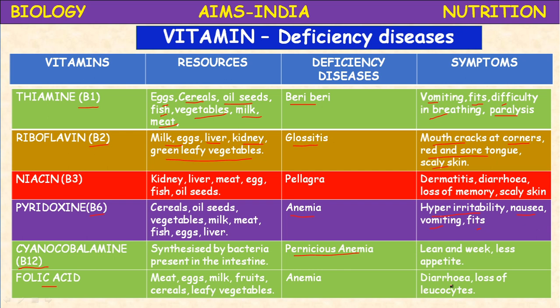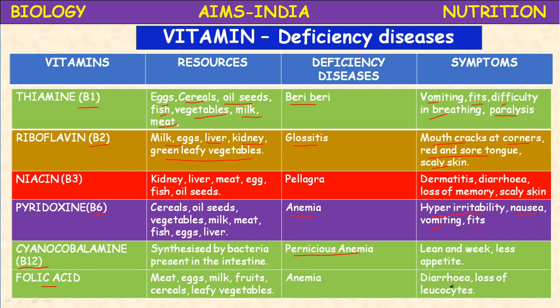And mucus problems also arise. Intestinal mucus problem means, you know, our internal intestinal wall is richly supplied with mucus for easy passage of food materials, so that mucus problem arises.